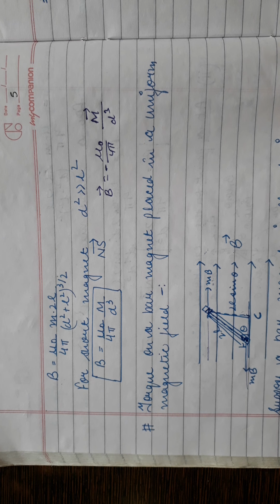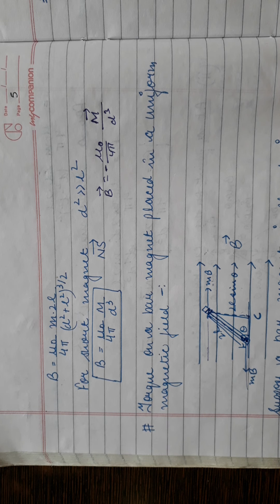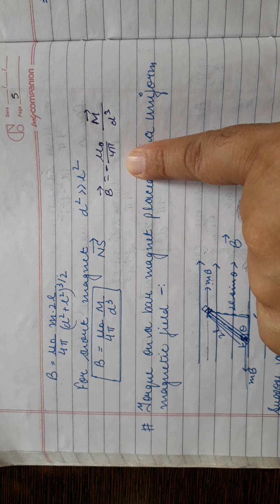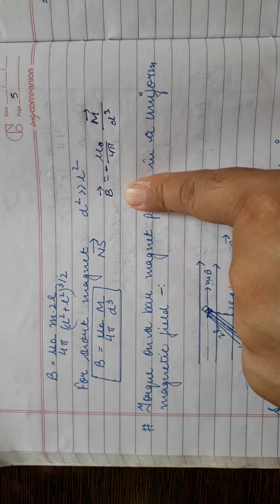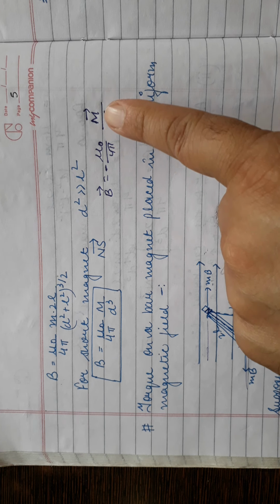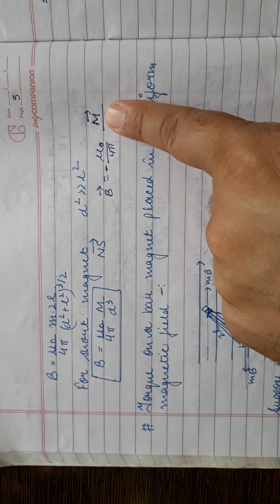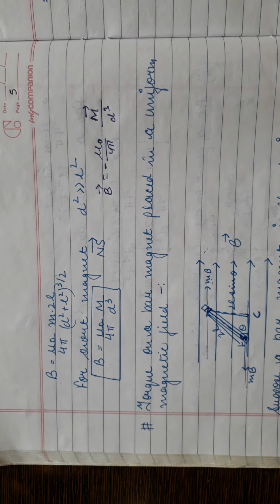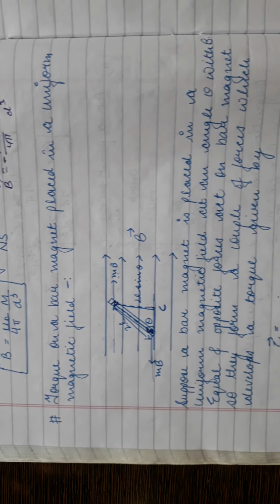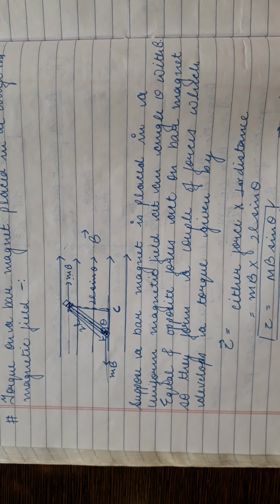A question asked in the exam: what is the angle between the magnetic field at the axial point and the equatorial point due to a bar magnet? It is 180 degrees, both are in opposite direction. So the B vector in the equatorial position, the magnetic field vector, is opposite to the magnetic dipole moment vector. This is important, students. So the next topic is torque on a bar magnet placed in a uniform magnetic field.